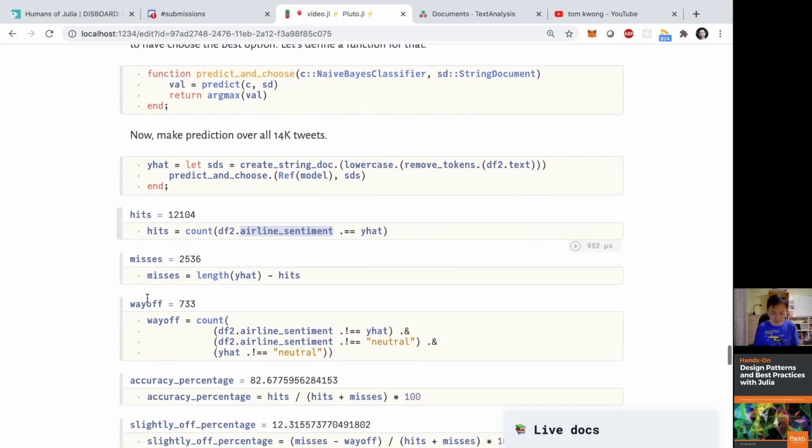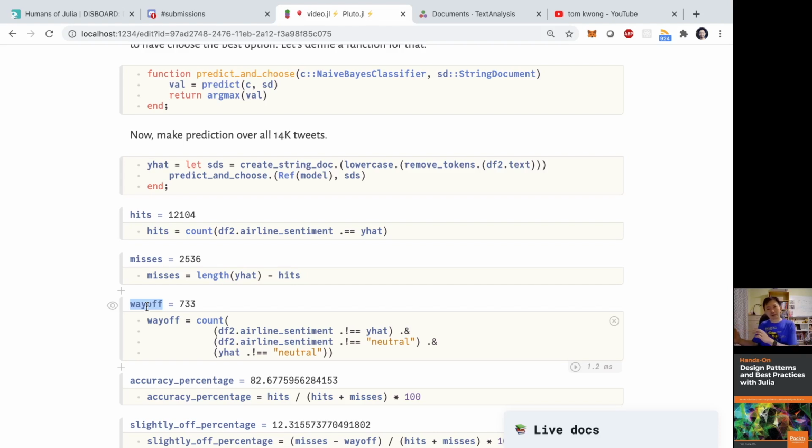In this case, I also want to look at what are the misses that are actually way off. By my definition, way off means that if I predicted something to be positive but the actual label is negative, or vice versa, then it's way off, because they're just completely different directions.